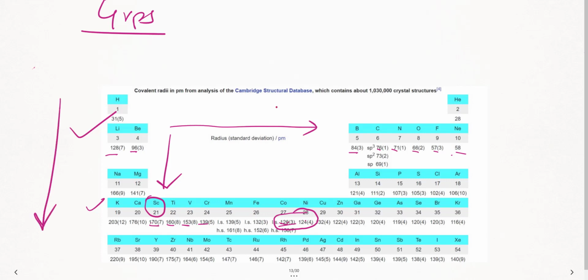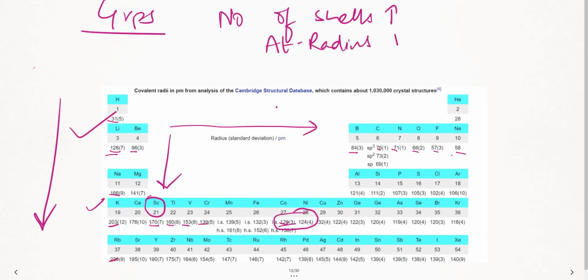Now let us see, 31 picometer, 128, 166, 203, 220. What is happening? In the group, concept is number of shells increases, correct? No? Number of shells increases. When the number of shells increases, what will happen to the atomic radius? Atomic radius also increases, correct? Yes. Now, if I have to write the trend of this, how will I write?